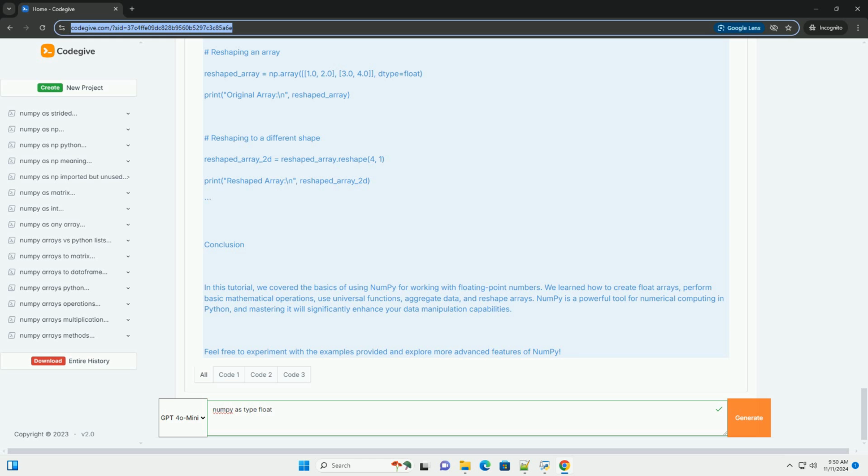Using NumPy functions. NumPy has several built-in functions to create float arrays. np.zeros creates an array filled with zeros. np.ones creates an array filled with ones. np.arange creates an array with a sequence of numbers. np.linspace creates an array with evenly spaced numbers over a specified range. Here are examples of each.